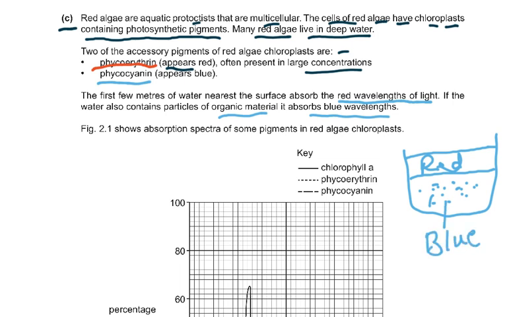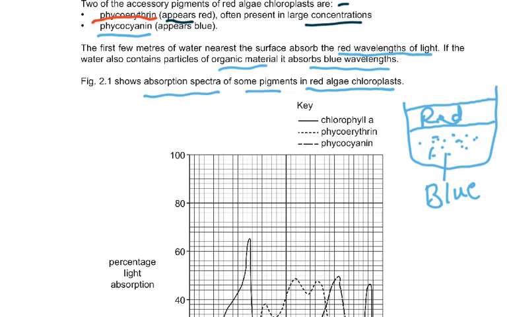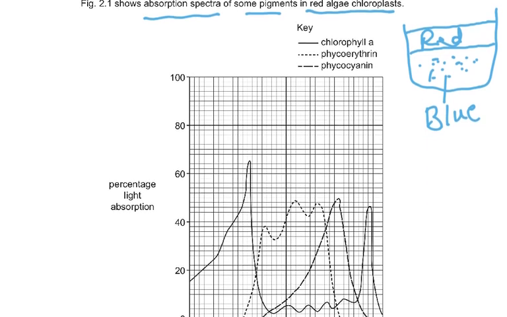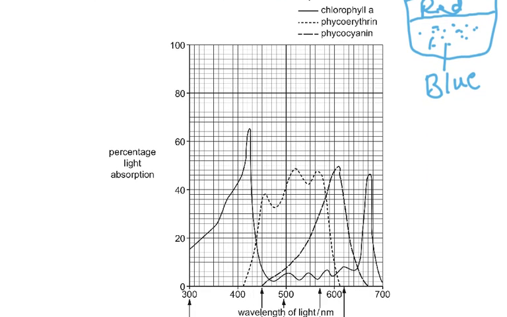Explain this to yourself. Figure 2.1 shows absorption spectra of some pigments in the red algae chloroplasts. So we have chlorophyll A, phycoerythrin, and phycocyanin. Now what you need to do is look at it very carefully, and look at the pigment for chlorophyll A. I'm just going to color it so that everybody is very clear about what I'm talking about. I know you don't have colors in the exam, but you can always do something to understand it.